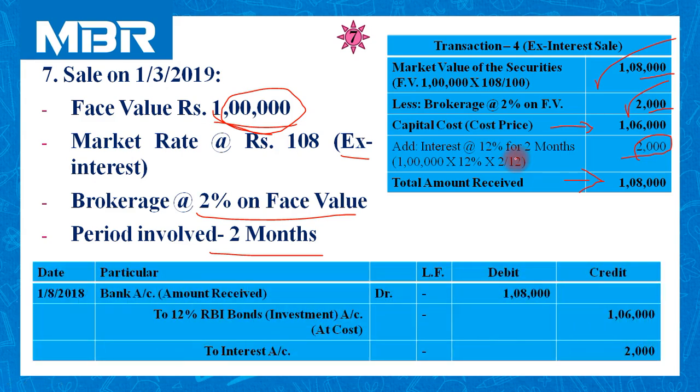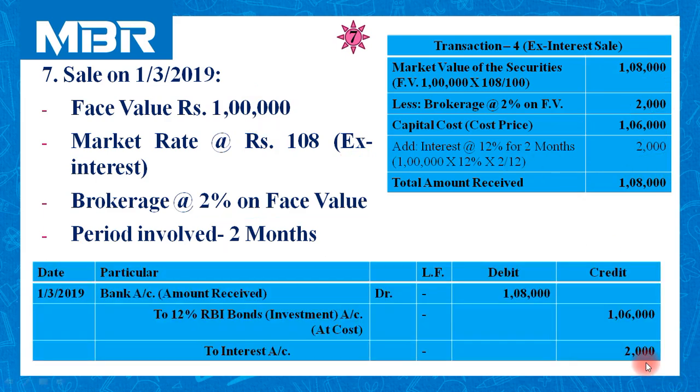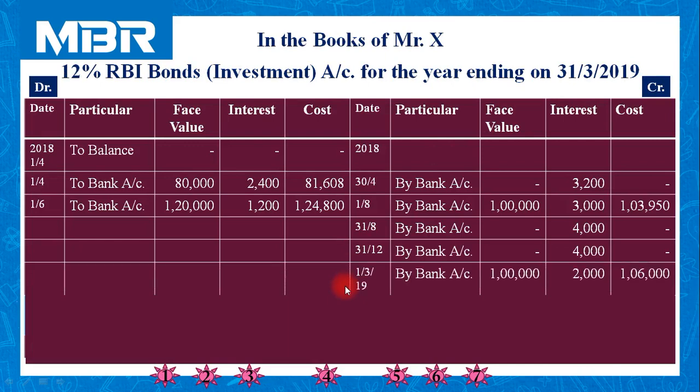Journal entry for this transaction. Bank account debited, total amount received 1,08,000. To investment account credited, capital cost of the transaction 1,06,000, and to interest account 2,000. Let us post this entry in our ledger. 1st March 2019, by bank account.